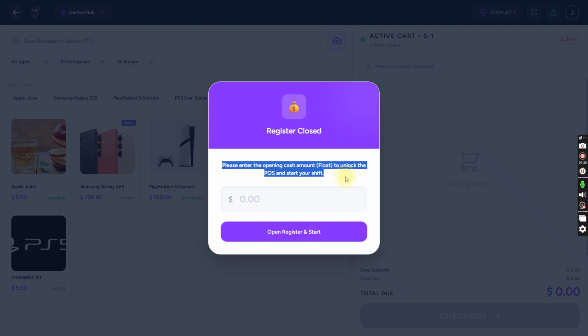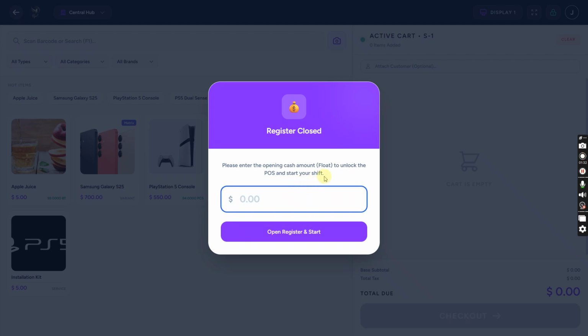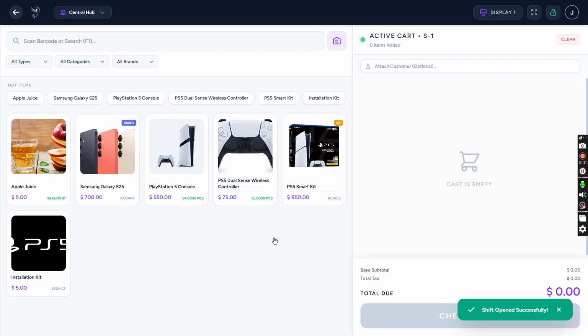The person on the counter will count the cash in the drawer and enter the amount accordingly, with how much amount he is starting his shift. Let's say his drawer currently has $20 and he is starting his shift with $20. Then click on open, then his shift will be opened.